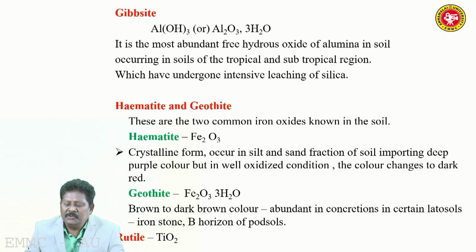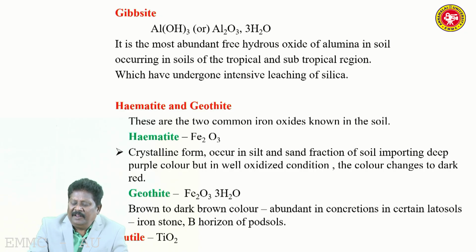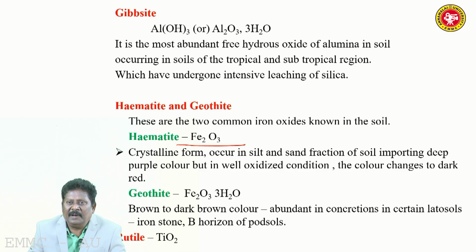Hematite, I often use this example. Hematite, easy to remember: iron oxide, Fe2O3. Hematite is iron oxide. We are now seeing the oxide minerals. So gibbsite, allophane, then hematite, goethite. The two most important iron oxide minerals are hematite and goethite. Hematite has the formula Fe2O3.